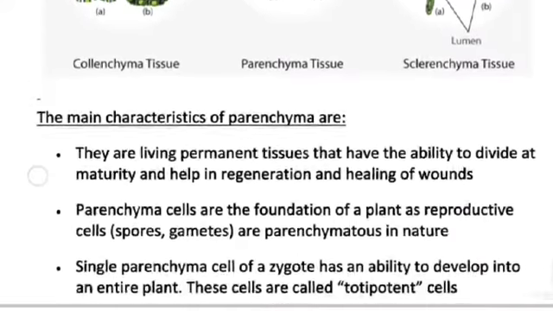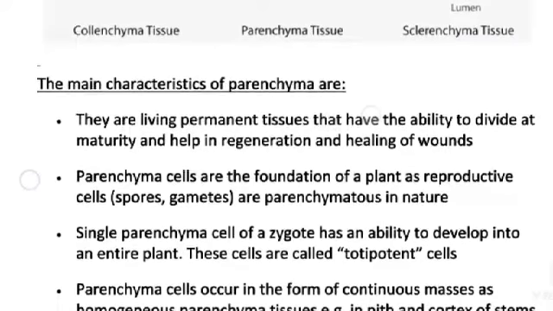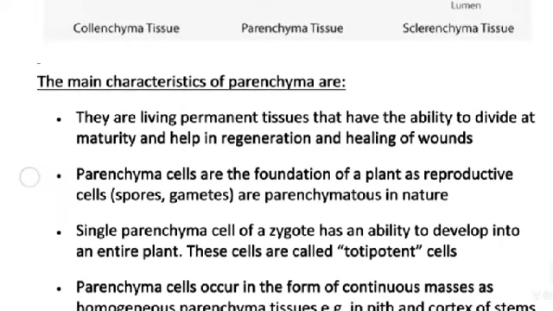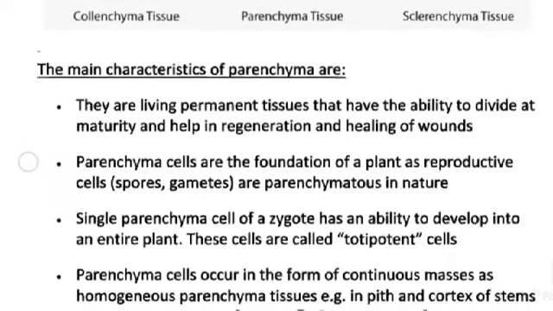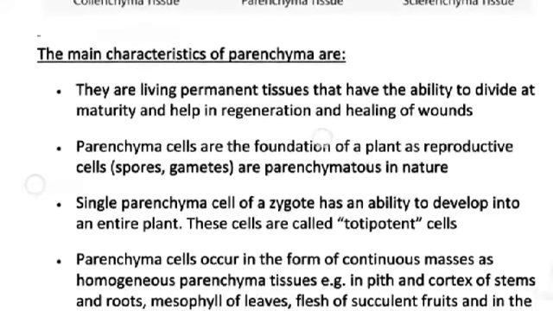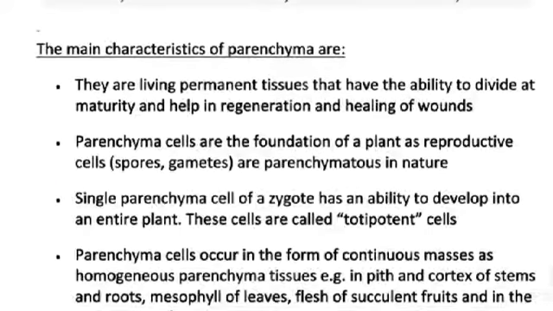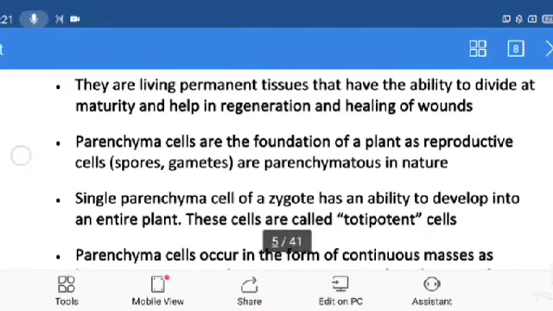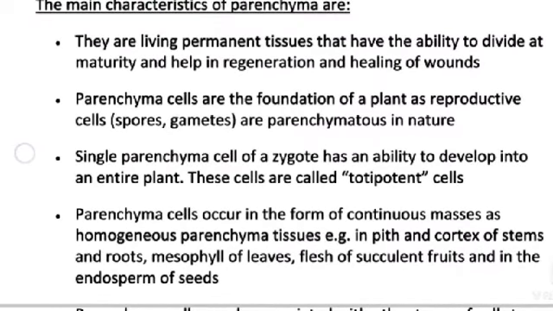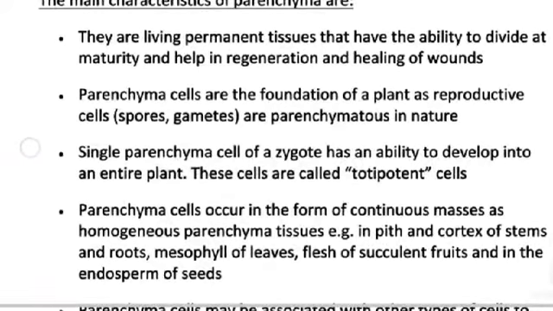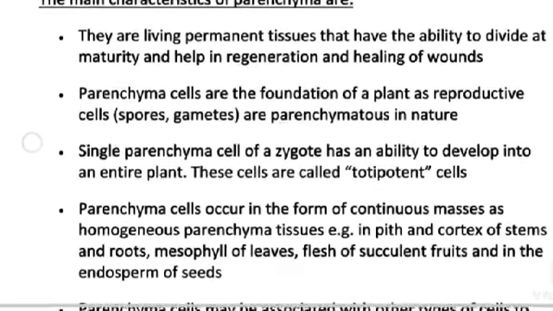The main characteristics of parenchyma: they are living permanent tissue that has the ability to divide at maturity and helps in regeneration and healing of wounds. Parenchyma cells are the foundation of the plant as reproductive cells. Spores and gametes are parenchymatous in nature. A single parenchyma cell of a zygote has the ability to develop into an entire plant. These cells are called totipotent cells.